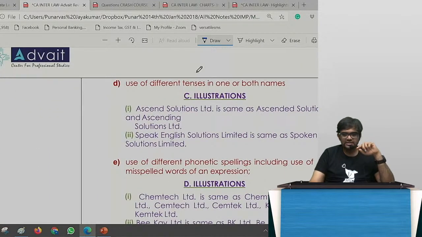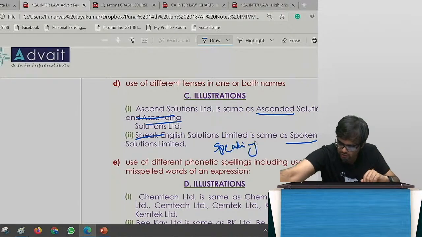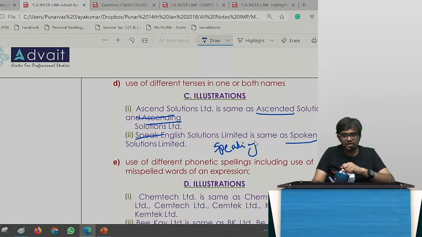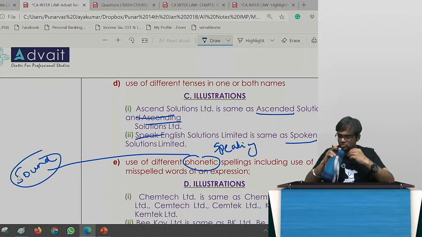Next, use of different tenses also. Ascend Solutions, Ascended Solutions, Ascending Solutions. Ascended Solutions, Ascending Solutions, all these things are different. What I'm trying to tell is you can't do past tense, present tense and all that and name the same company. They will not be allowed. Similarly, Speak English is the same as Spoken English, or even, for example, Speaking English. So all these things you cannot do. Then use of different phonetics. Phonetic means what? The sound, similar sounding. Phonetic means sound. Similar sounding.